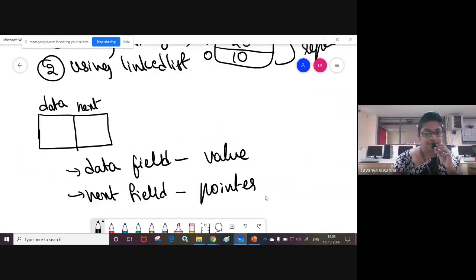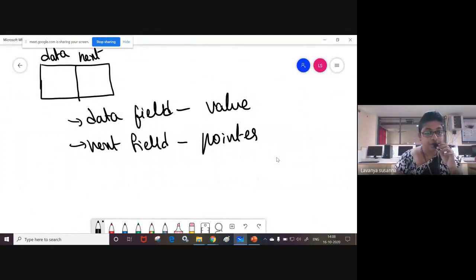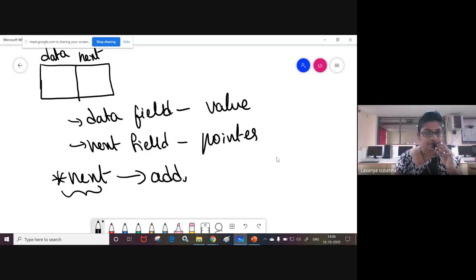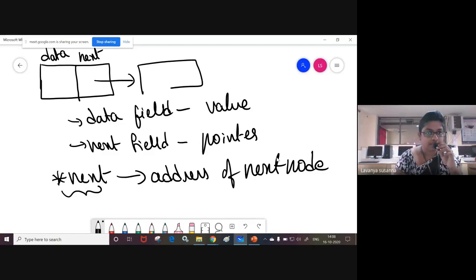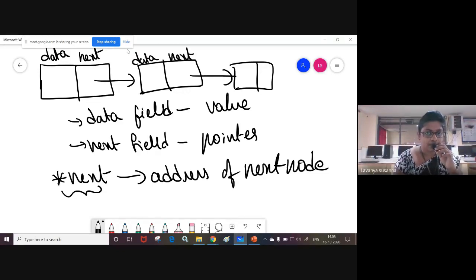Okay, see, what is meant by pointer? A pointer is a special variable which contains the address of another variable. If you want to represent pointers, you need to use a star symbol before the variable name. Star next is a pointer which contains the address of the next node. That means it points to the next node. The first field is a data field, and the next field is a pointer which contains the address of the next node. In this way you are going to represent stack.